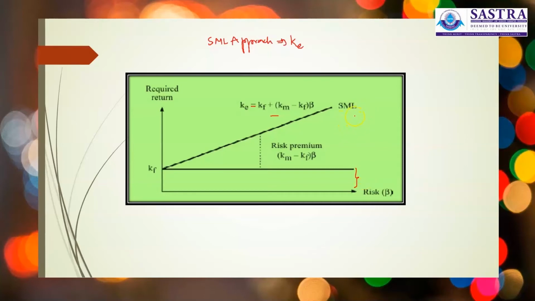Whereas the diversifiable risk is very much firm specific, which can be diversified by combining securities of various industries. It is diversifiable, whereas the other is non-diversifiable.